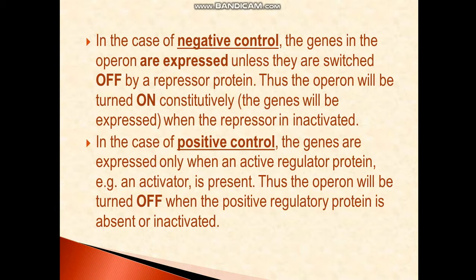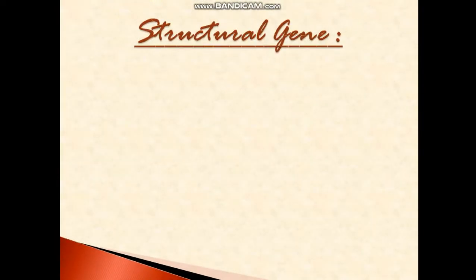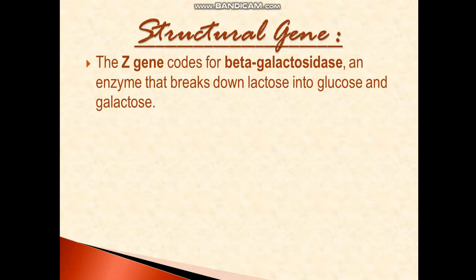So this is positive control, but we are more concerned with the negative control, where the genes are always on and they are being switched off only by the protein produced by the regulator gene, and we call it a repressor protein. This you will understand more in further diagrams. First see the structural genes. Three structural genes I have told you. Z gene or LAC-Z, it codes for beta galactosidase.